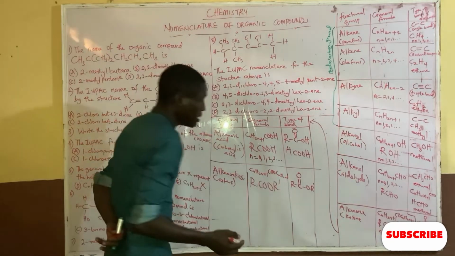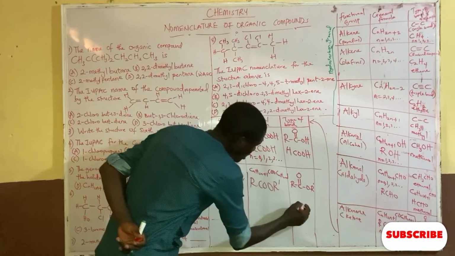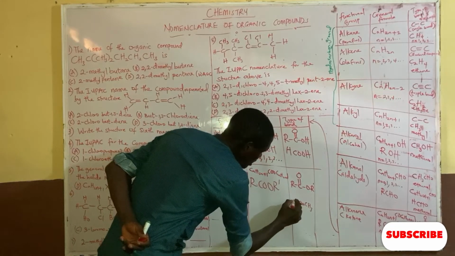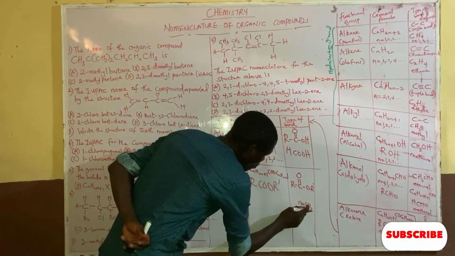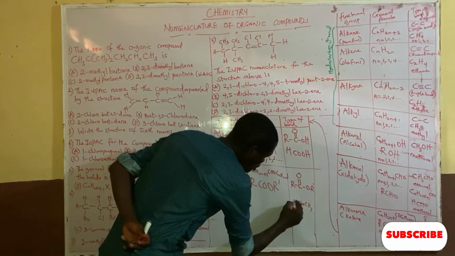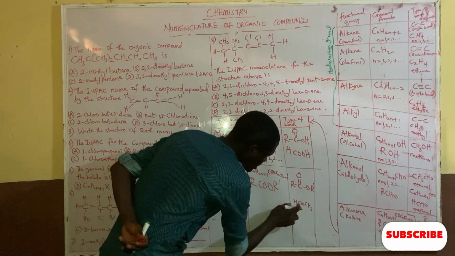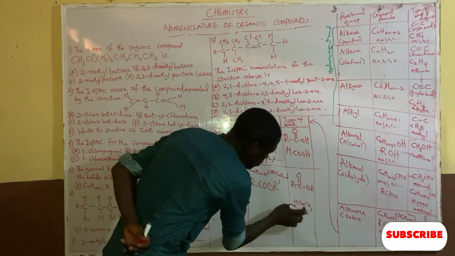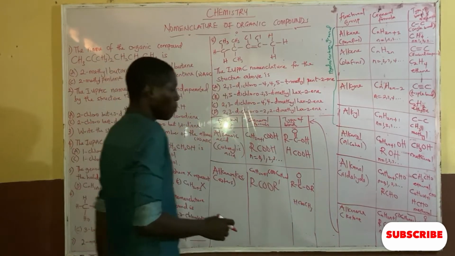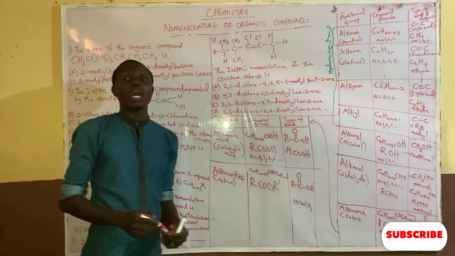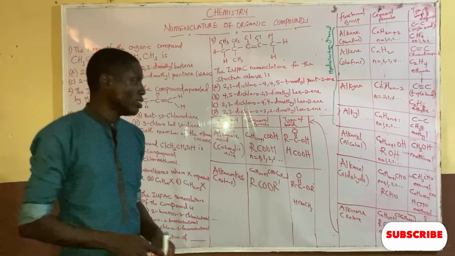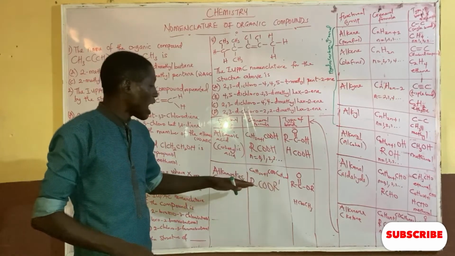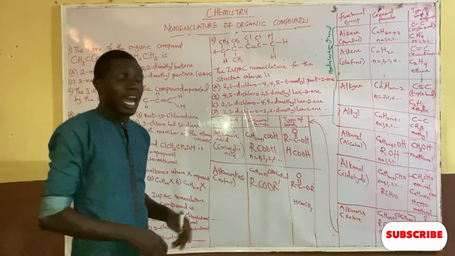Now, for example, I can have methanoate. How to write methanoate? You will read it from the back. The methyl will be at the back, then COO, then H. COO, methanoate, H. So this is methanoate. This is an example, the simplest example of what we can have in alkanoate compounds.